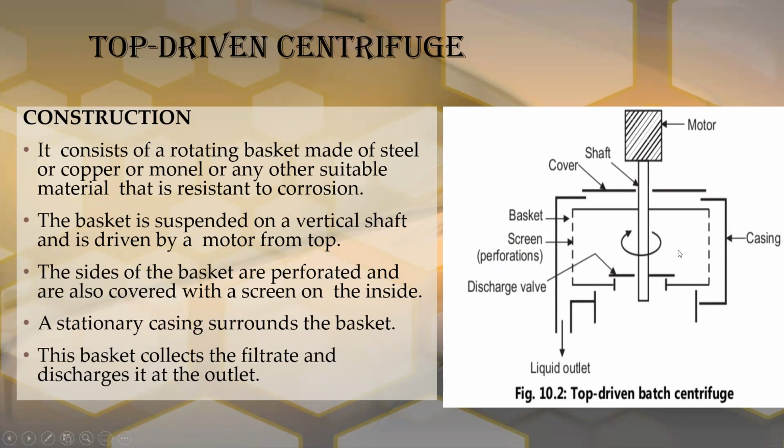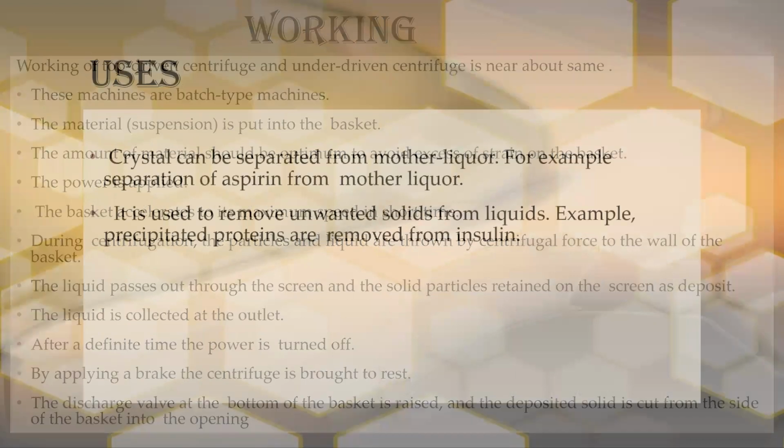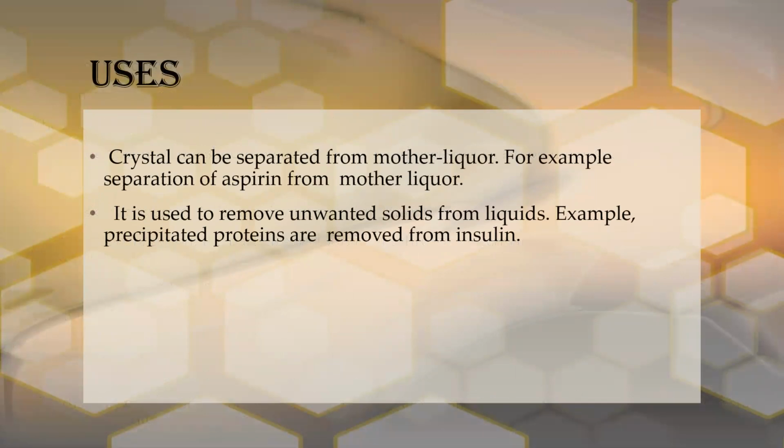After the complete process, the centrifuge will be stopped, and this discharge valve will be raised upward, and the deposited solid will be separated out. So this is the working of this batch type of perforated centrifuge. Next point, uses of this centrifuge.